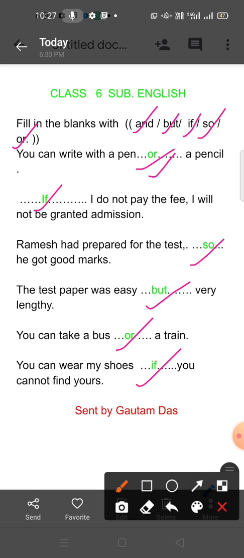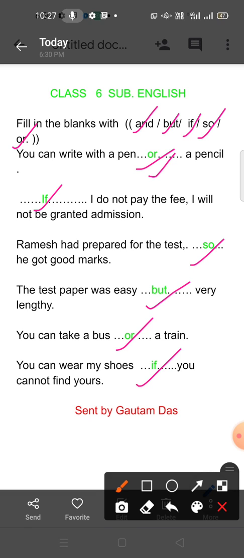At first you have to understand what a conjunction is. A conjunction is a word that joins two words or two sentences. That means joining words are called conjunctions.